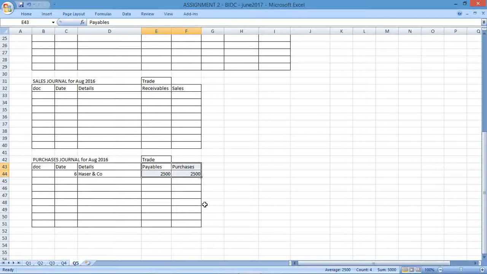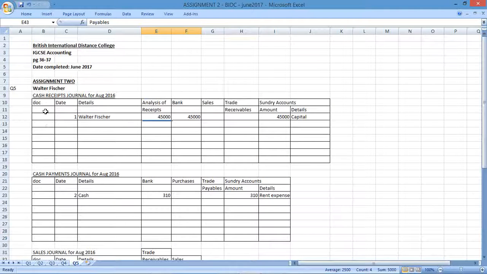Then also on the 6th we have cash sales of 750. So we know this is a cash receipts journal. It's a cash sale, and I'm going to record that here. Cash sales, and the analysis was for 750. So now we know this is definitely cash, so I'm definitely going to have to record that in the bank account. So it goes into analysis and bank. This is for sales, so that goes into that column as well. Great, and that's another transaction recorded.